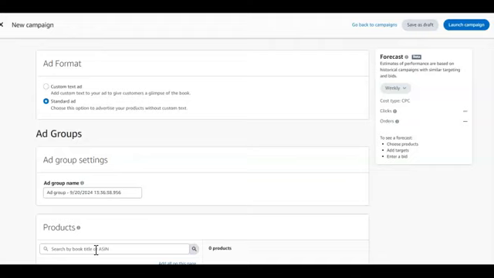The ASIN of your book, then in order for you to be able to find the book you're going to advertise. And always remember on this site, once you're publishing your book, you're going to publish the paperback, the hardcover, and the ebook. But the ASIN we're talking about here is going to be the ASIN for the paperback of your book. So when I say ASIN, this is what I mean.